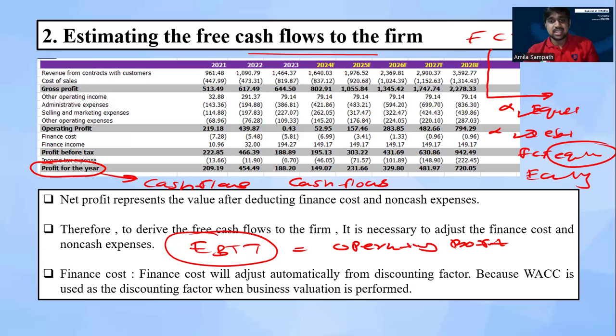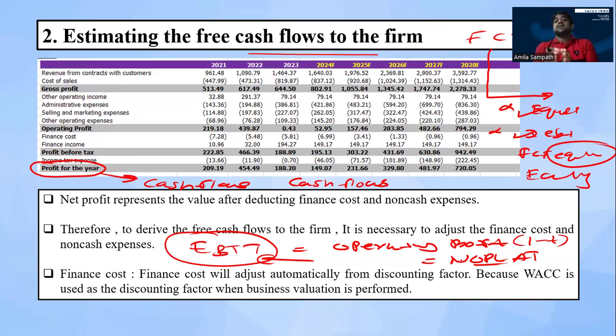Or theoretically, we call this NOPLAT, net operating profit after tax. That means we need to incorporate the tax impact into the EBIT, then we can get the NOPLAT. That means EBIT multiplied by 1 minus T is equal to the NOPLAT, net operating profit after tax. Or the operating profit multiplied by 1 minus T, we can say is our NOPLAT. Simply, this free cash flow derivation process, we need to start from the NOPLAT.